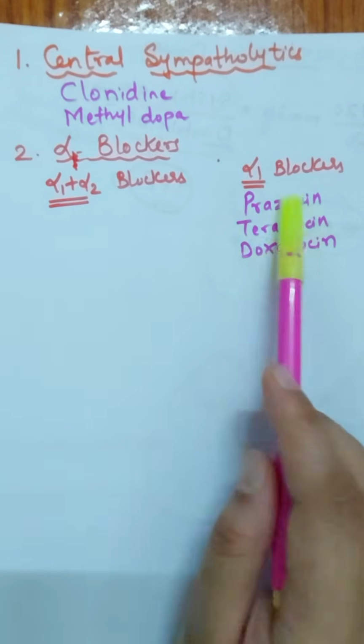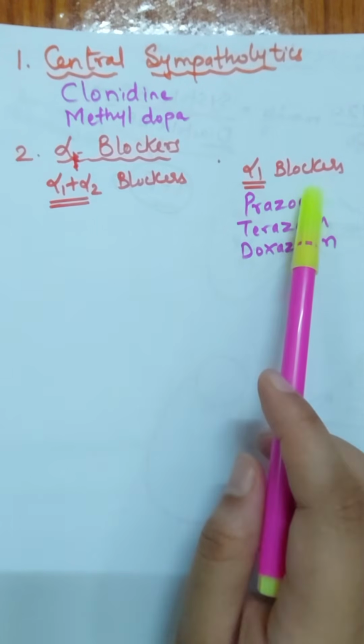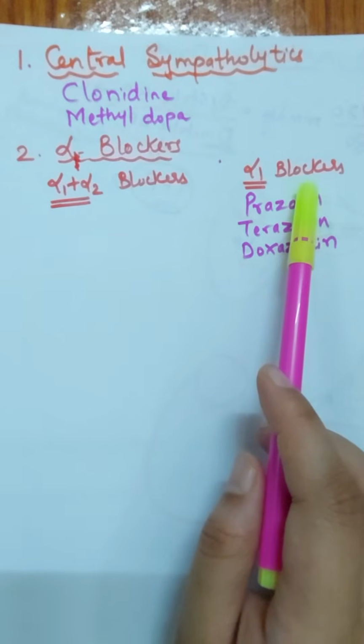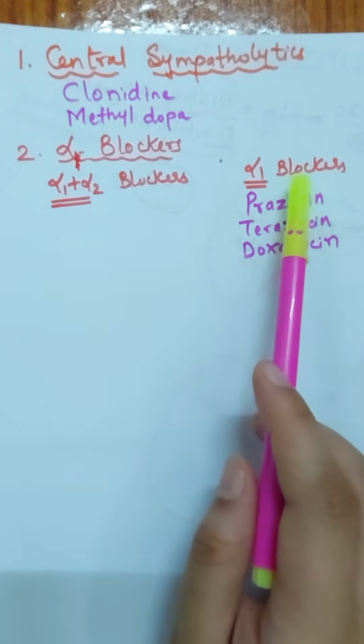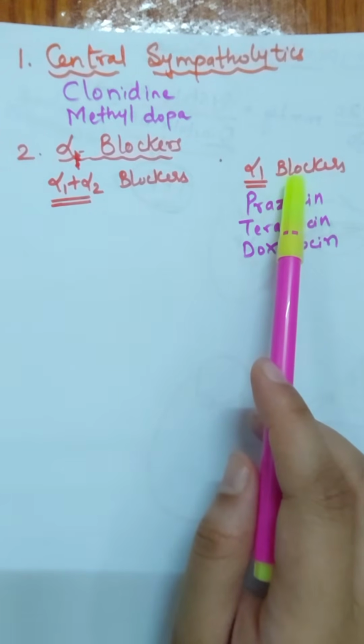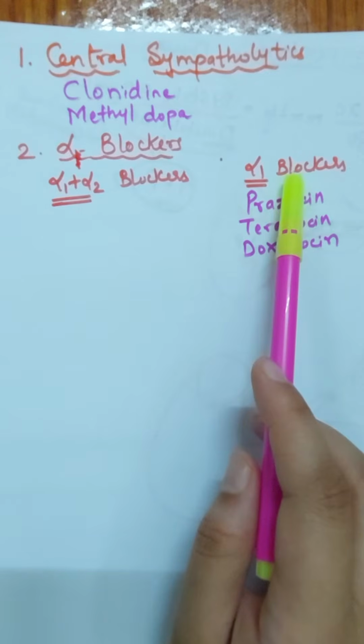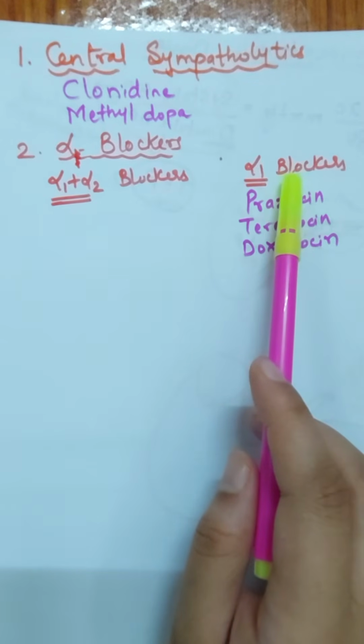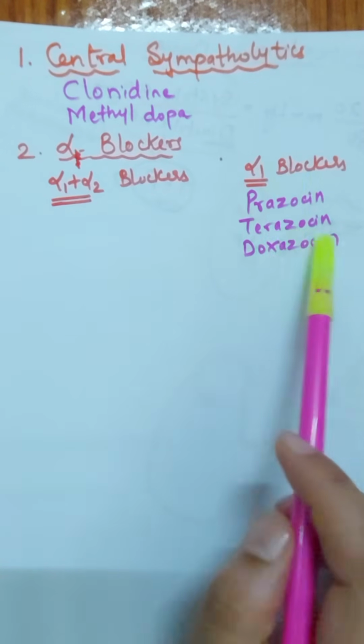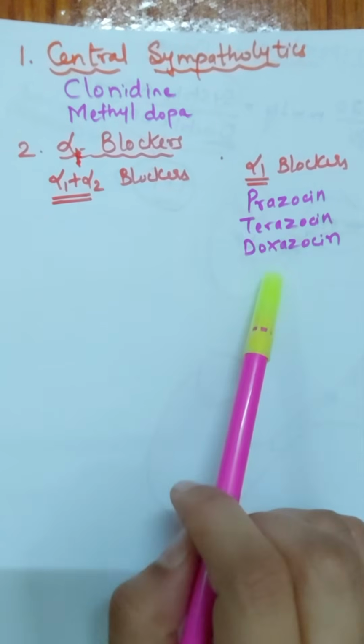Okay, so why are all these things happening? Because we are blocking the alpha 1 receptor. As such, constriction was very helpful for supplying a good blood supply to the brain. But when you give an alpha 1 blocker, the veins will not constrict, and therefore there won't be any forceful or speedy supply of blood to your central nervous system, because of which the patients will complain about blackouts. Now this is the disadvantage of these alpha 1 blockers.